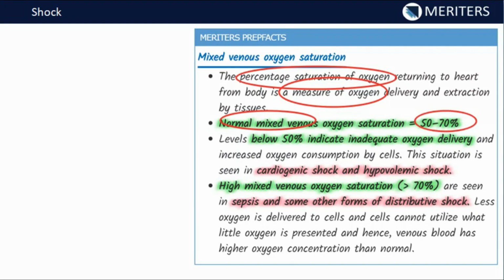So if it is less than 50, then there are chances the body is extracting more and more oxygen, and if it is more than 70, that means the body is not able to utilize the oxygen, right?